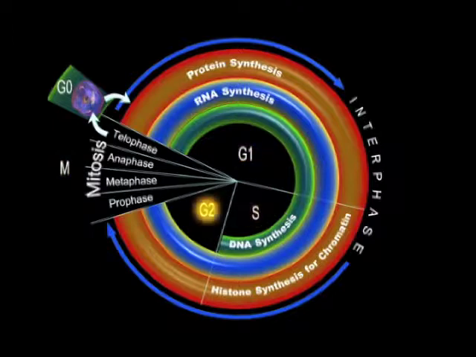G1, S, and G2 occur during interphase, the period of DNA replication, which is followed by the M phase, also known as mitosis or cell division.